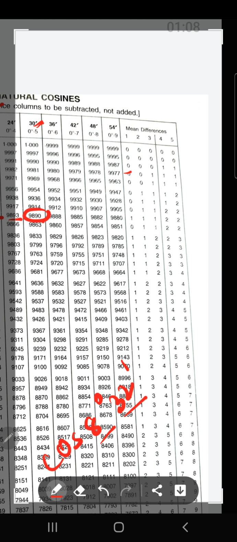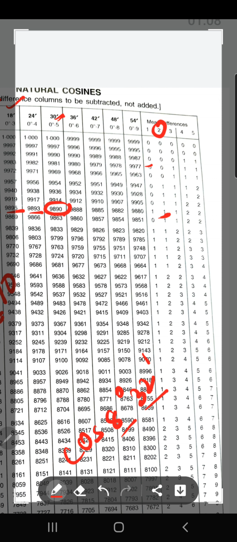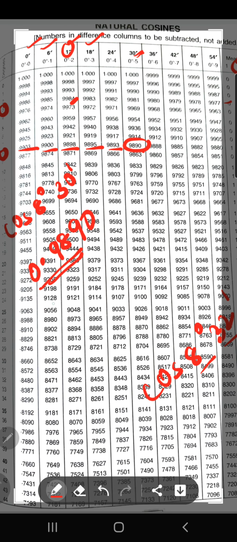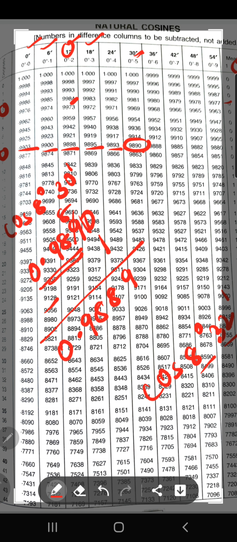From my table I'll see what the difference for 2 minutes is here. It is 1. But this time you have to subtract this 1. You don't have to add this 1. In my previous video you saw that when we find the sine ratios, the mean difference is added. But whenever we find cos ratios, we subtract the mean difference. So from this value you have to subtract 1 here. So this will be 8. Getting my point? So your value will be something like this. So the only difference between sine and cos is the mean difference: here it is subtracted and in sine it is added. Nothing so different.